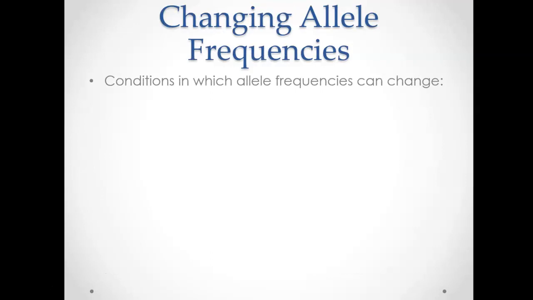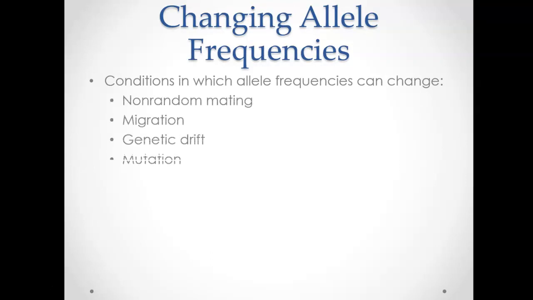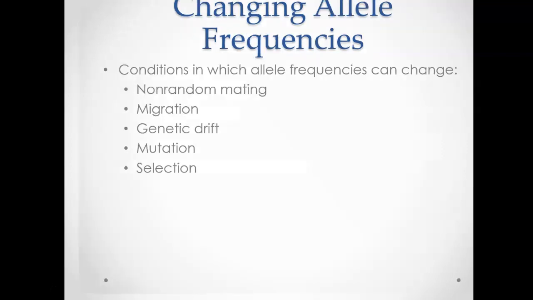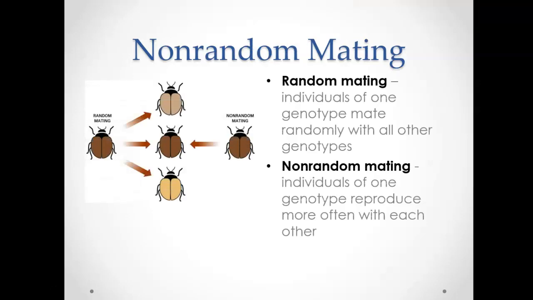So let's talk about the conditions in which allele frequencies can change, and we're going to go through all of these individually. Oops, I went through that too fast. We're going to talk about all of these individually, but if you look at the biology behind some of these things, exactly why these allele frequencies are changing in a population. So let's start off with non-random mating first.